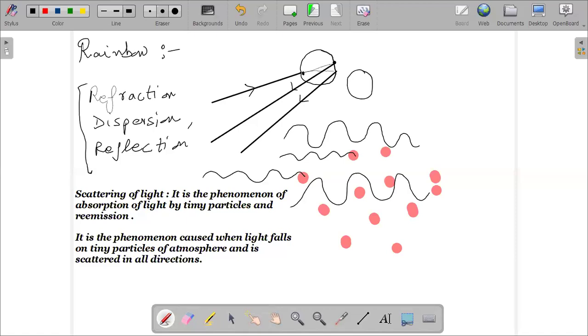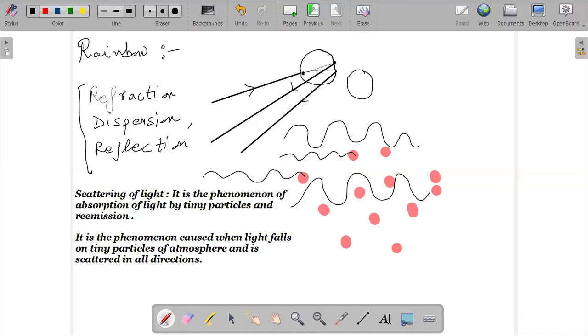Yes, sir. On the phenomena of scattering, you have another thing, another question can be there like Tyndall effect. Okay. A Tyndall effect means the path of the light becomes visible when it falls on tiny particles.